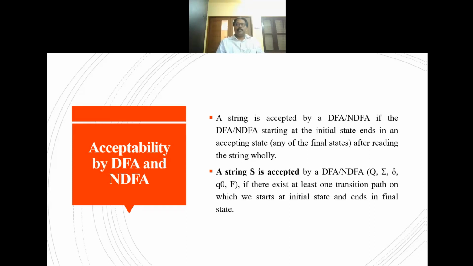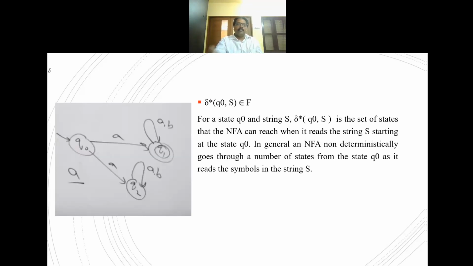A string S is accepted by a DFA or NFA (Q, sigma, delta, Q0, F) if there exists at least one transition path on which we start at the initial state and end in a final state. So there will be a transition path from the starting state to the ending state, or the final state. Consider an example.